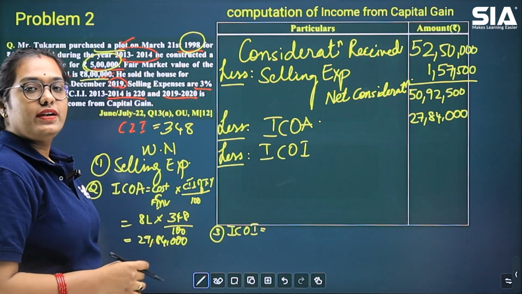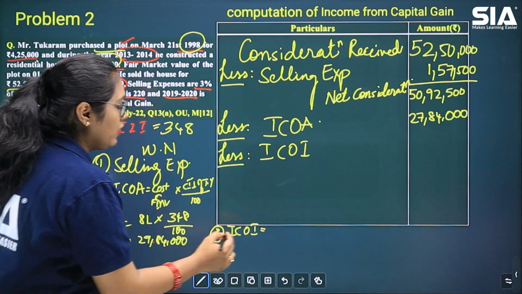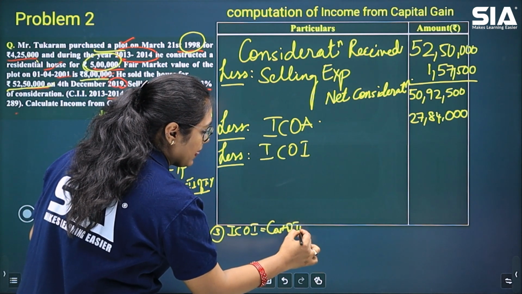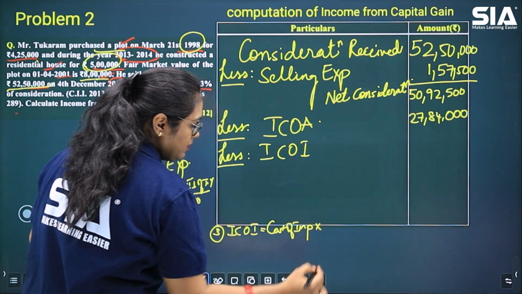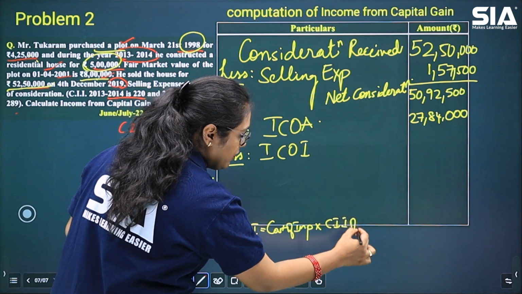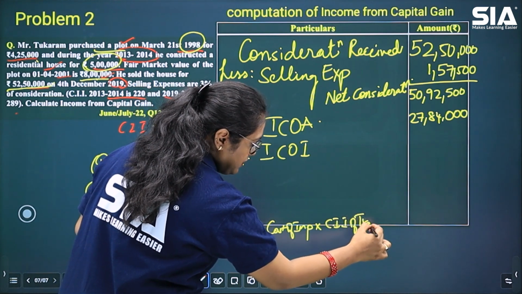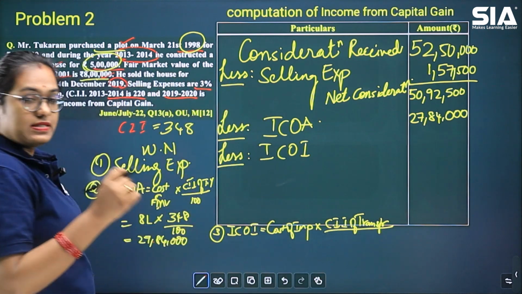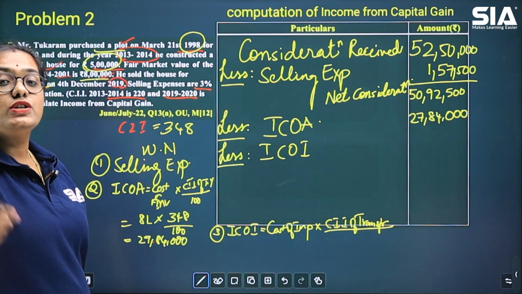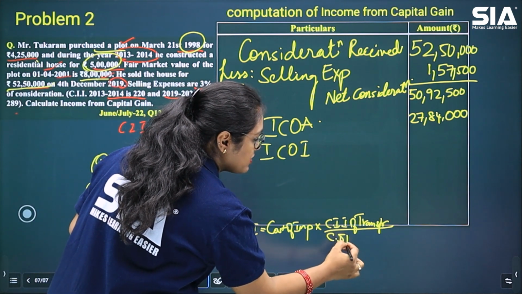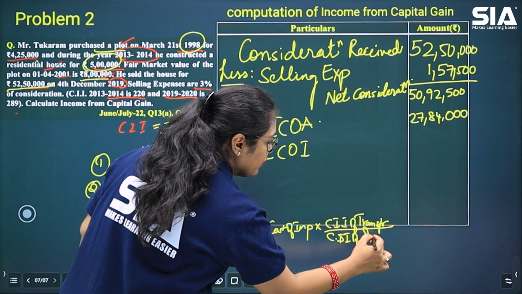Again, the formula for indexed cost of improvement is cost of improvement into CII of transfer year divided by CII of the year in which improvement was made. So cost inflation index of improvement year.